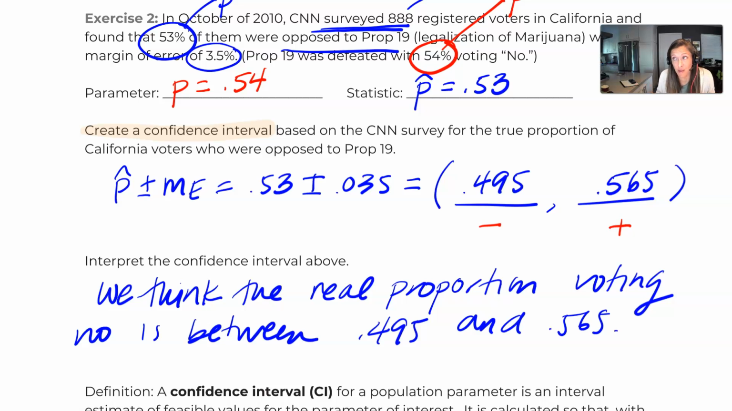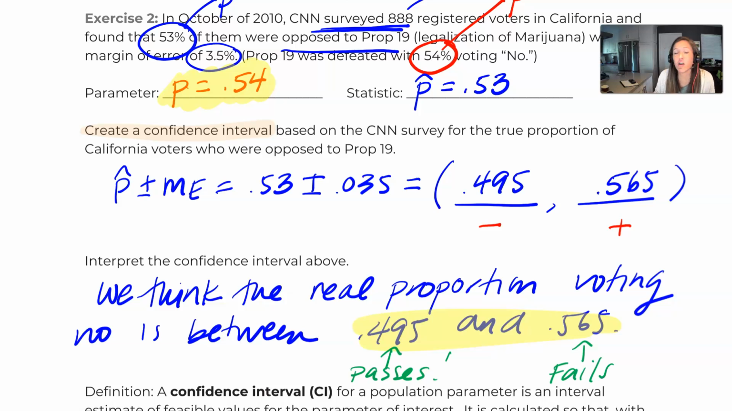Again, in one way, the CNN poll is actually good, right? If we look back at what the actual value was, 0.54, that is actually in this interval. So CNN was correct, right? But if we look at what this conclusion is saying before the vote, it's not saying anything at all. Because if 49.5% of people vote no, that means it passes. And if 56.5% of people vote no, that means it fails.